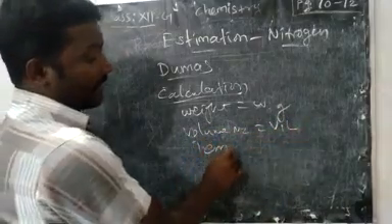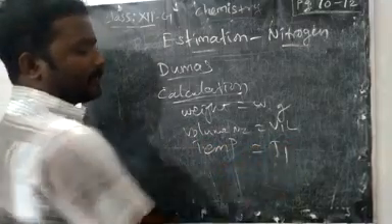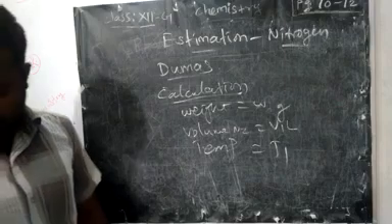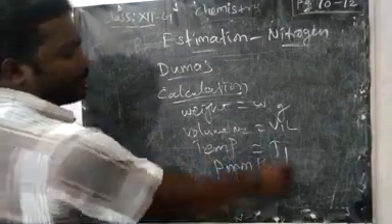Here temperature is also important because we are dealing with the volume of gases. Temperature we can say T1 Kelvin. Then atmospheric pressure we can say P mmHg.